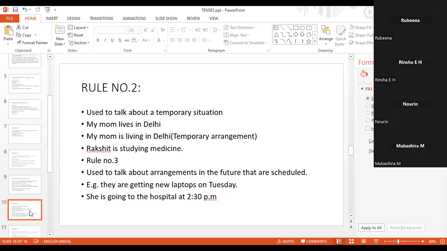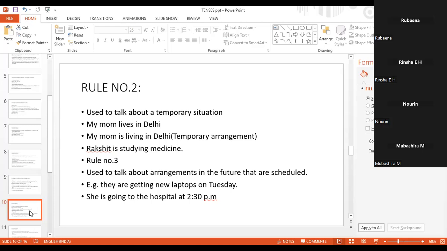Rule number 3: present continuous tense also talks about arrangements in the future that are scheduled. We have already discussed this, right? For example, the previous example, the movie starts at 4 p.m. That means it is already fixed.